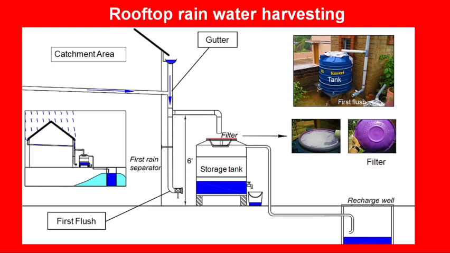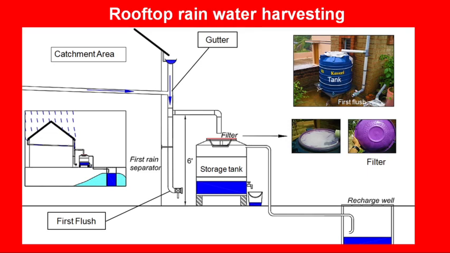Now we'll discuss the rooftop rainwater harvesting structures. The rooftop rainwater harvesting structure means capturing the rainwater at the roofs of the houses and taking it to the ground, and after filtering it, storing it in a tank, and then this water can be used either for domestic purposes. It can also be used for agriculture or horticulture purposes. Even the excess water can also be used for recharging the groundwater.